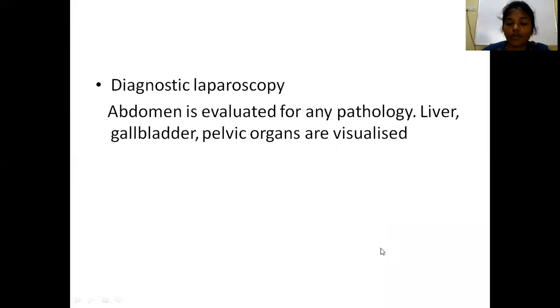Once you have made this laparoscope system, you have to introduce it into the abdomen and perform diagnostic laparoscopy to look for any pathology in the liver, gallbladder, and pelvic organs. That is diagnostic laparoscopy. For any procedure in laparoscopy, before starting the actual surgery, you have to do the diagnostic laparoscopy, right?